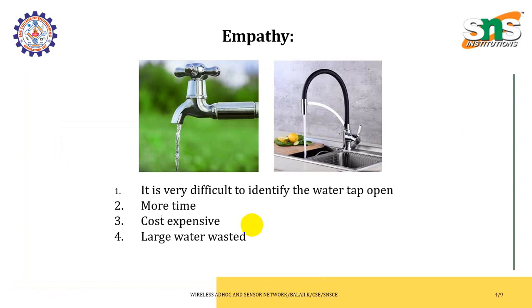When we had a discussion with the company members during the empathy part, they said they struggle to find whether the water tap is open when the tank may not have any water. When water is flowing, they can easily detect whether the tap has been closed or not.